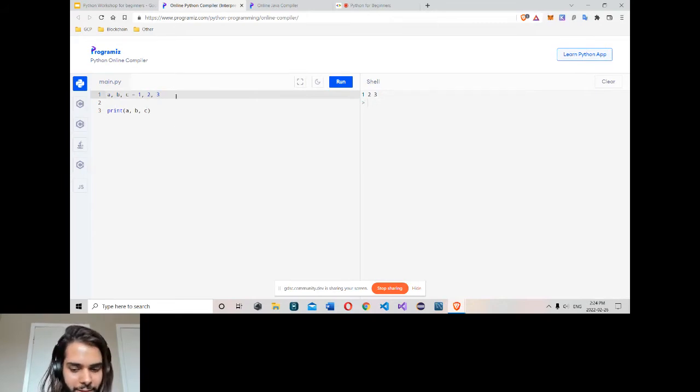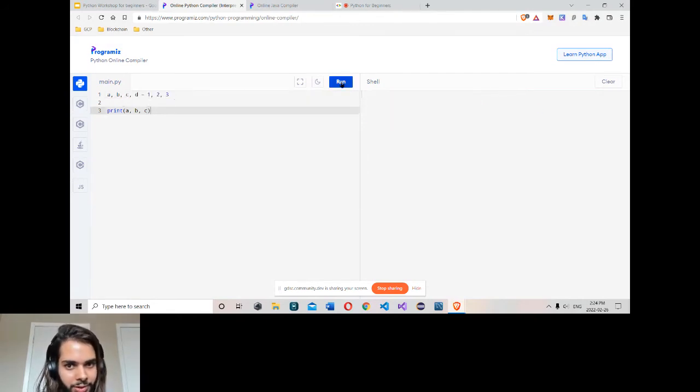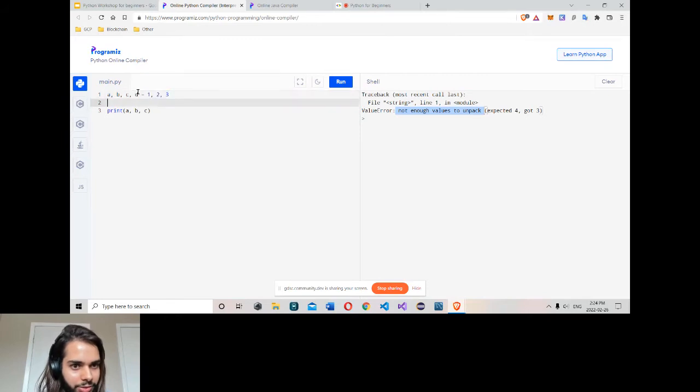Now if I type 4, I have 4 values but only 3 variables. What will happen? Run. I get an error. It says there are too many values to unpack. There are 4 values and we only have 3 variables, so we don't know what will happen to the fourth value. And if I type one more variable, maybe D, now I have more variables and fewer values. Run. Same error, we don't have enough values.